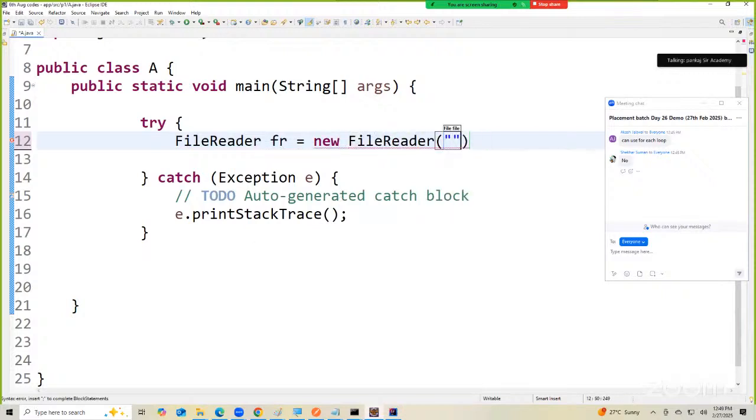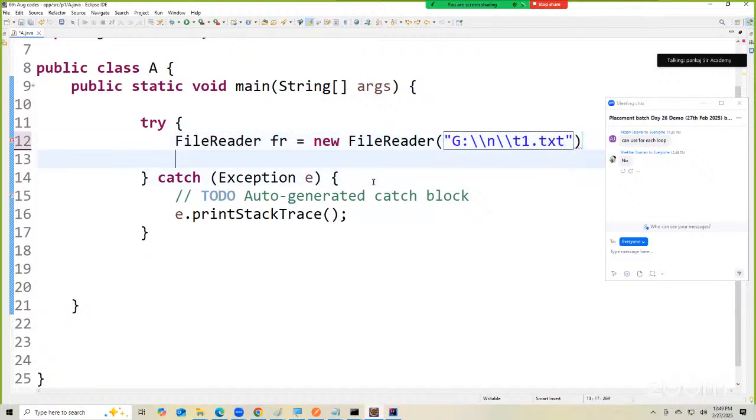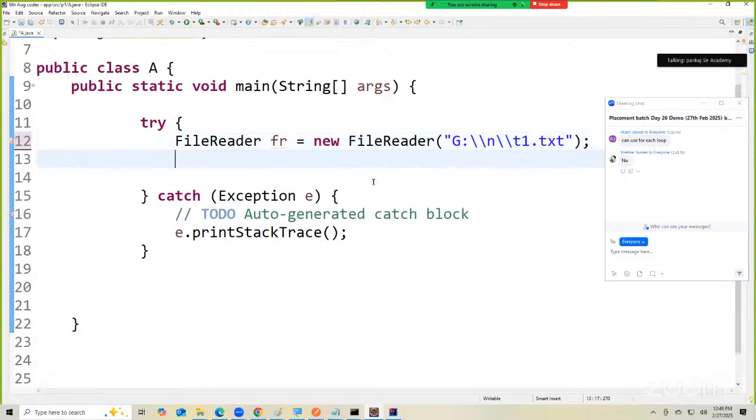I'll give the path of the file, G colon /n /t1.txt. Terminate this with a semicolon. Now fr is the FileReader variable.